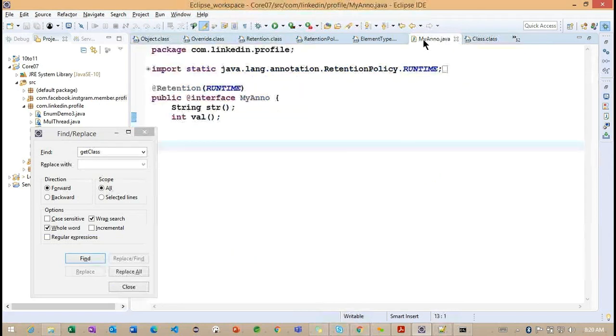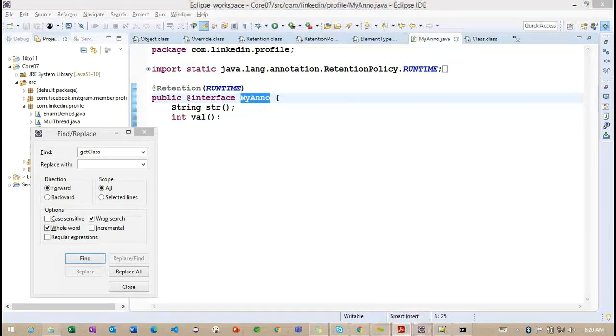So sometimes if I work on my annotation, it will return my annotation class information here. Right. Okay, so we'll see a simple example on the getClass method, as well as the get method.